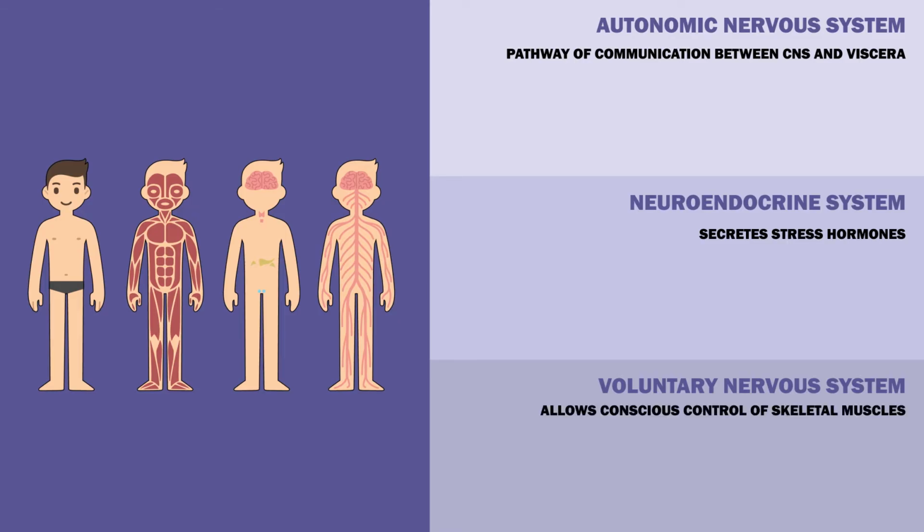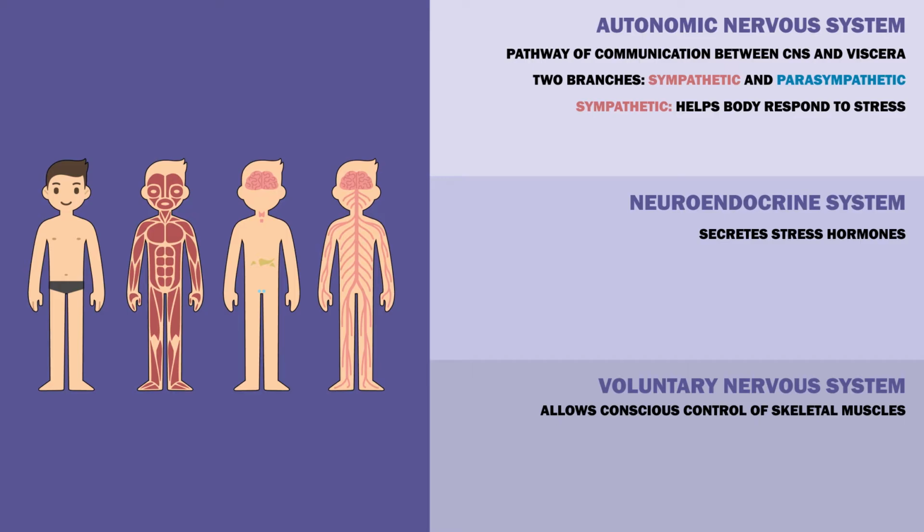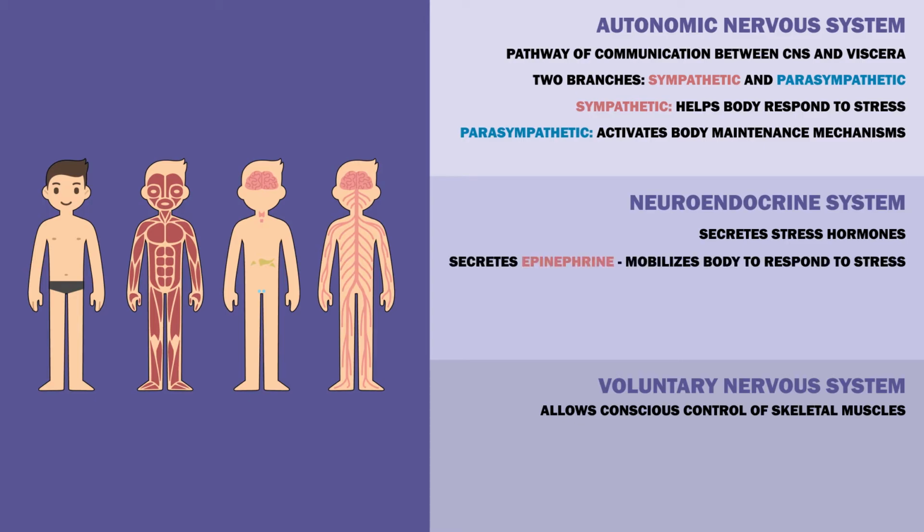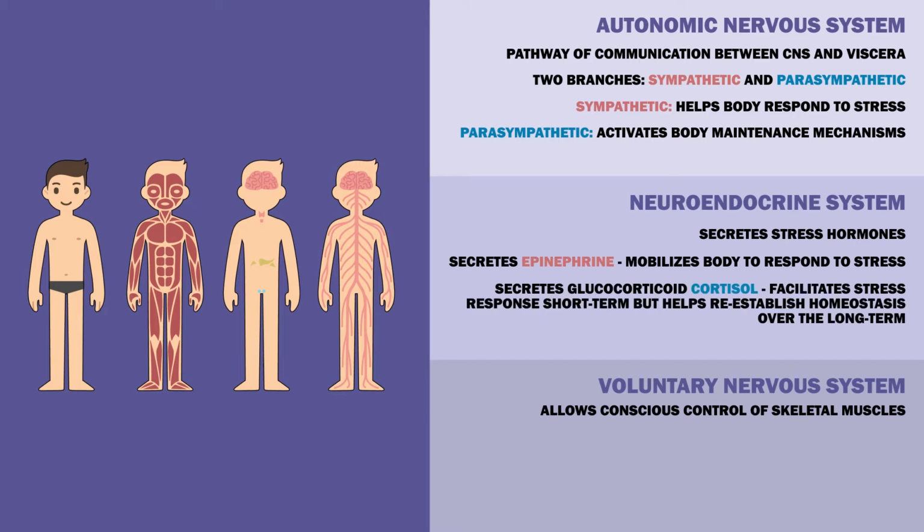The autonomic nervous system can be subdivided into 2 branches, the sympathetic and parasympathetic nervous systems. While the sympathetic nervous system helps the body respond to stress, increasing respiration and heart rate to pump more oxygen to muscles, increasing alertness and elevating the body's temperature, the parasympathetic nervous system activates the body's maintenance mechanisms. The neuroendocrine system secretes epinephrine, which mobilizes the body to respond to stress, and the glucocorticoid cortisol, which facilitates the stress response in the short term but helps to reestablish homeostasis over the long term.